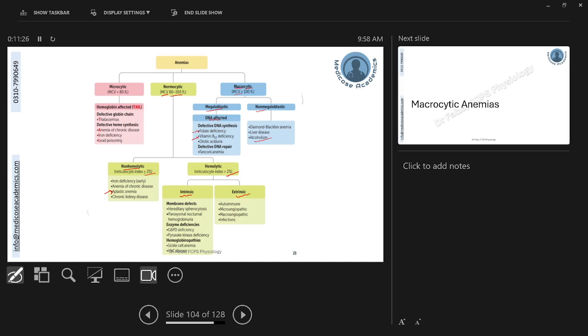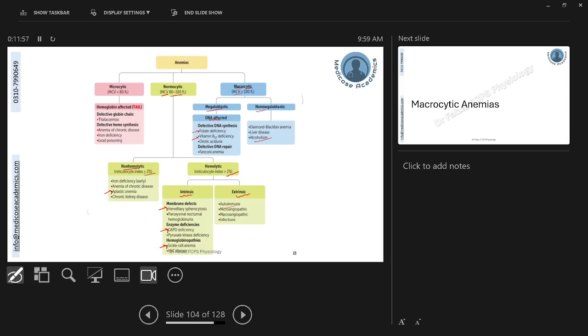The extrinsic reasons may be because of some infection or the rest, which are out of your scope, but you can see maybe because of the autoimmune causes, or maybe the intrinsic reasons of the RBCs. For example, its membrane is defective, from which we will be having a look at the hereditary spherocytosis. For example, because of an RBC enzyme deficiency like glucose 6-phosphate dehydrogenase deficiency, or something abnormal with the hemoglobin like